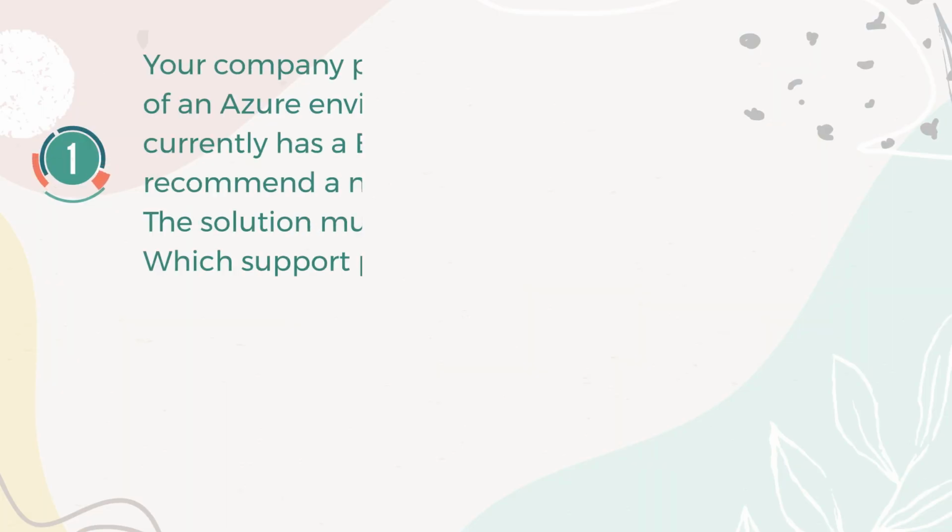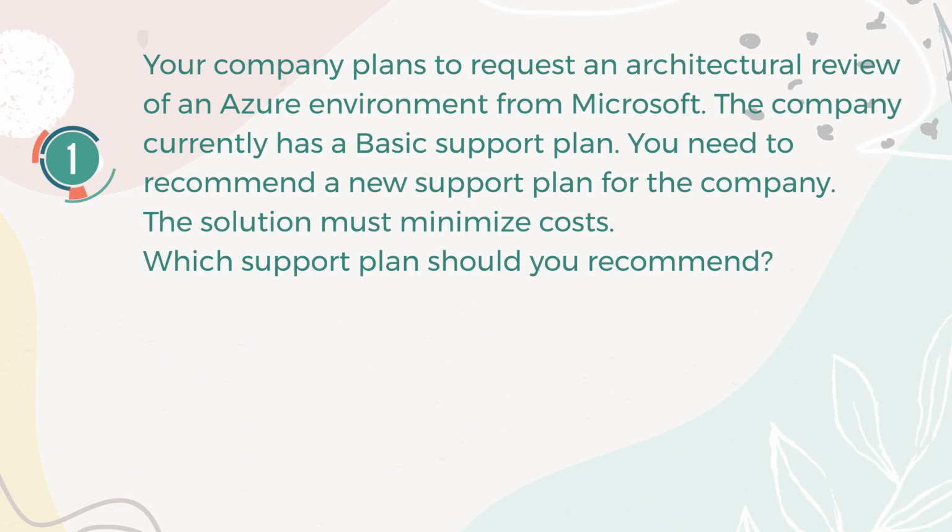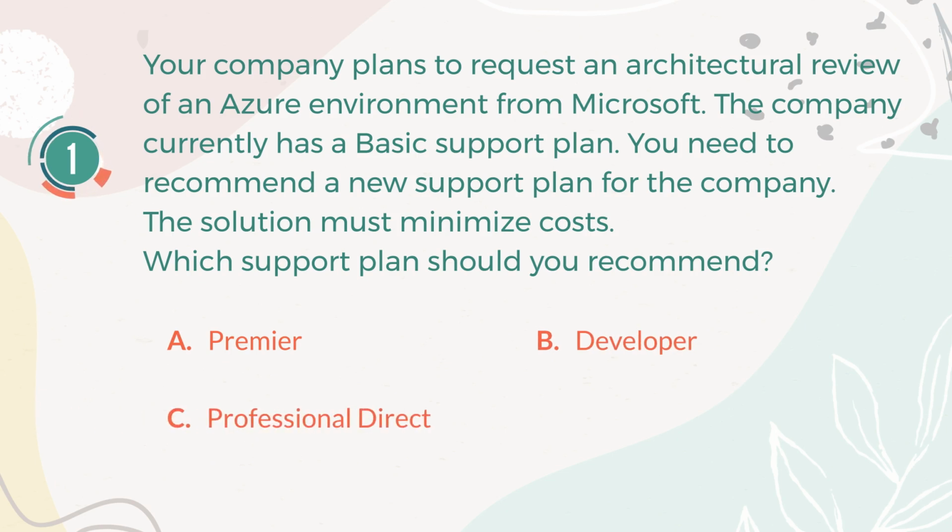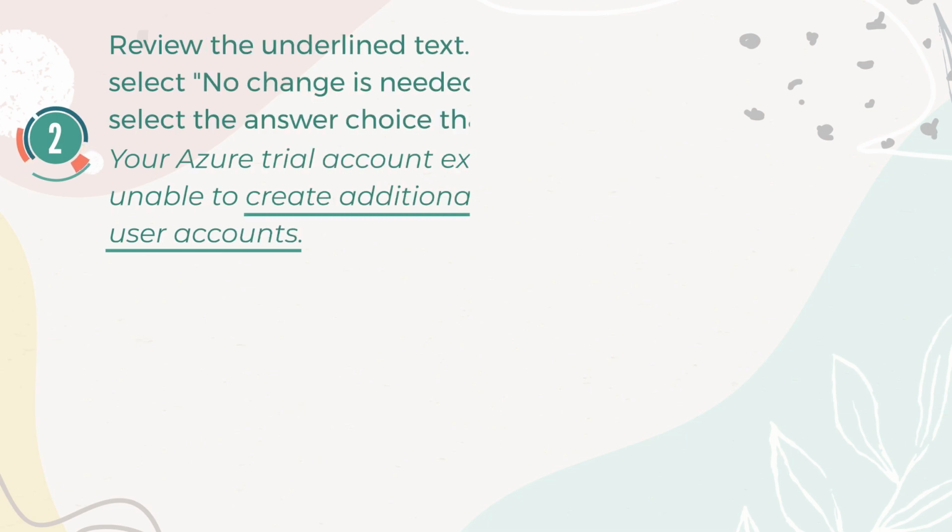Number 1. Your company plans to request an architectural review of an Azure environment from Microsoft. The company currently has a basic support plan. You need to recommend a new support plan for the company. The solution must minimize costs. Which support plan should you recommend? A. Premier. B. Developer. C. Professional Direct. D. Standard. The correct answer is A. Premier.